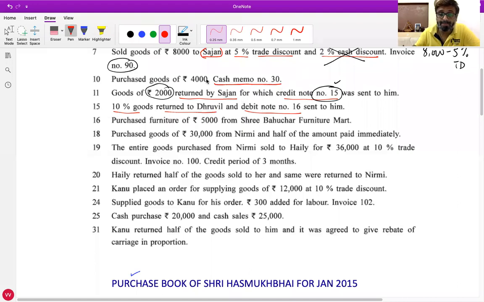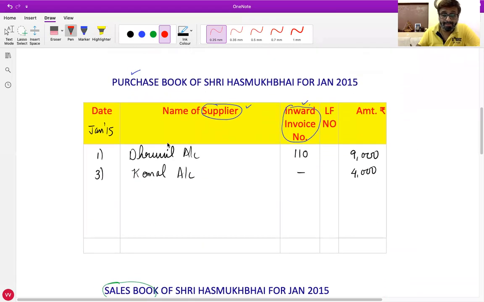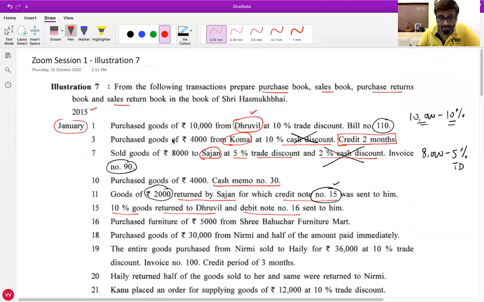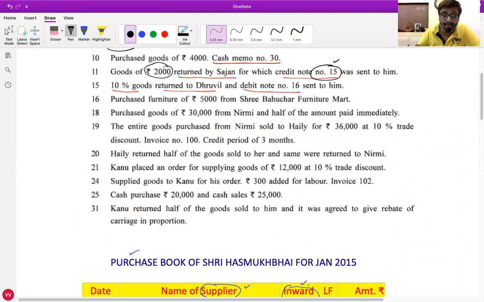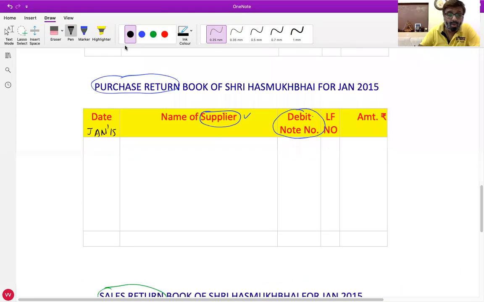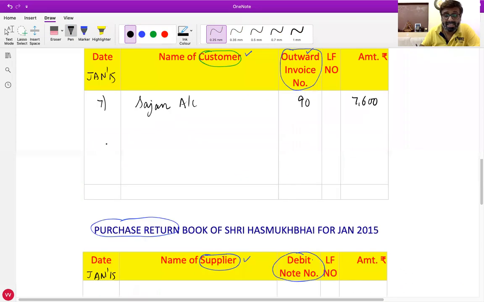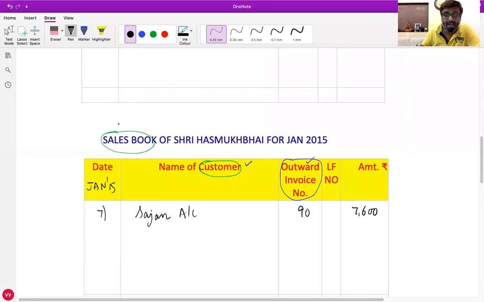Gaurav from Subhanpura. Sir, purchase return book. Yes. You all can see in purchase book, we have purchased goods from Dhruvil. So now if we return goods to Dhruvil, it will come in purchase return book. All of you write down in purchase return book. Gaurav, what is the date? 15. 15th. All of you write down the date is 15.